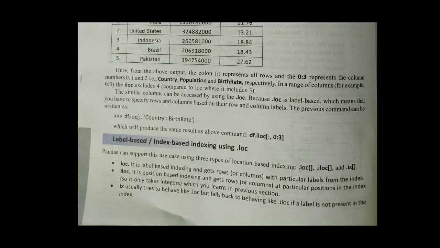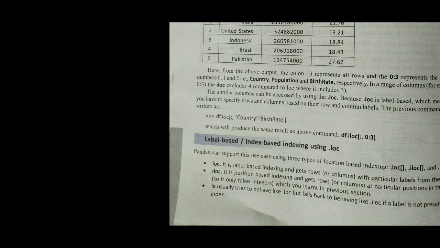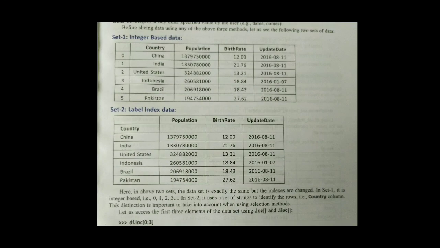And next one is label based or index based indexing using the loc method. loc is a label based index and gets rows with a particular label from the index. iloc is a position based index and gets the row at a particular position of the index. When you display integer based data, it will display country, population, birth rate, update.